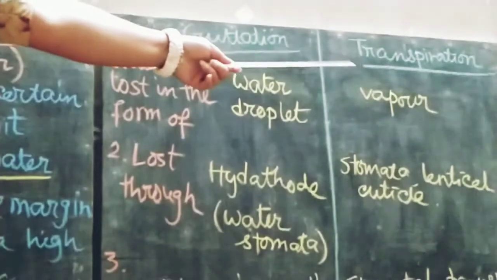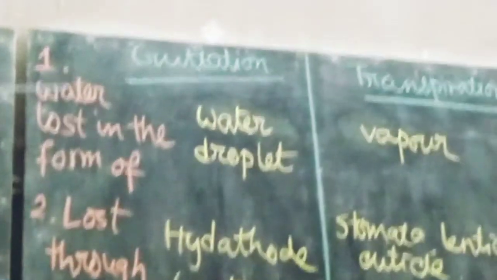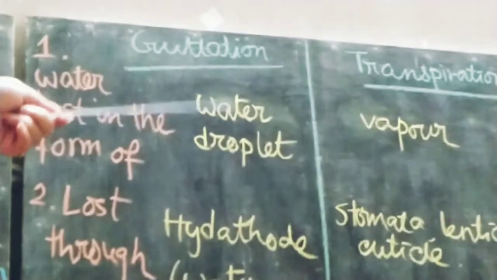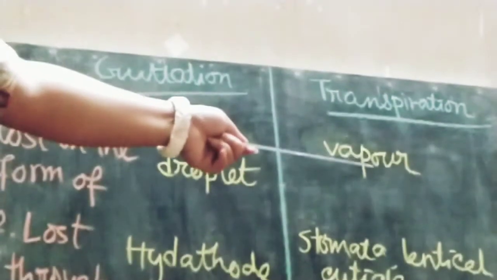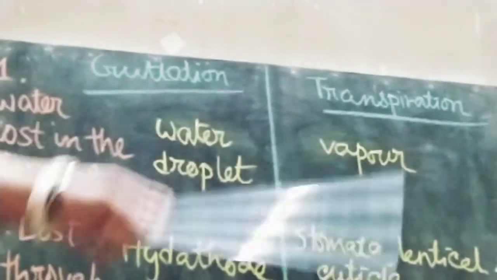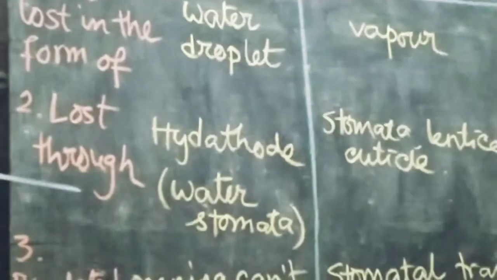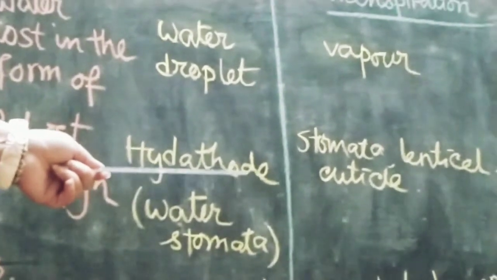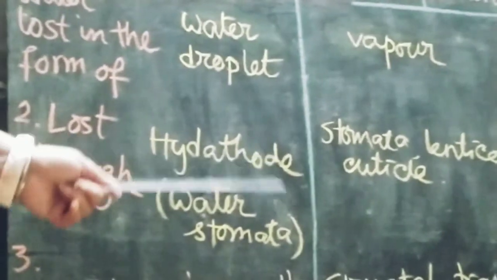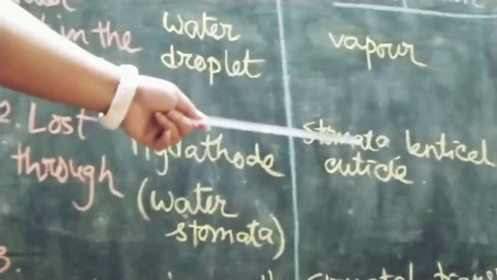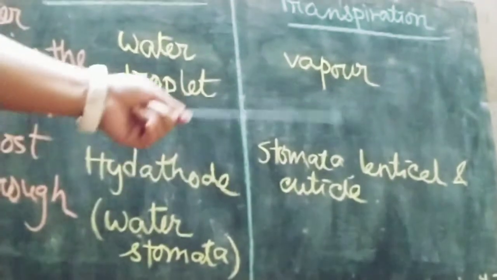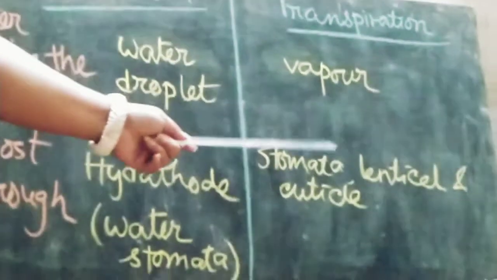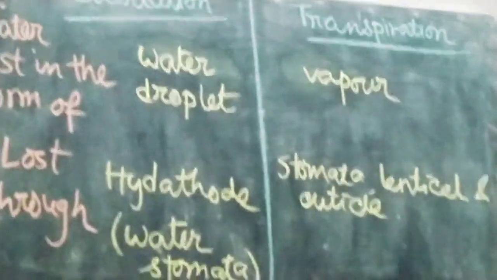Next I will tell you the difference between guttation and transpiration. In guttation, the water is lost in the form of water droplets, means water in the form of water, but in transpiration, water is lost in the form of water vapor. Next, the water is lost through a special structure known as hydathode, another name of hydathode is water stomata. But transpiration takes place from stomata, from lenticel or from cuticle. Because you have already learned that there are 3 types of transpiration: stomatal transpiration, cuticular transpiration and lenticular transpiration.